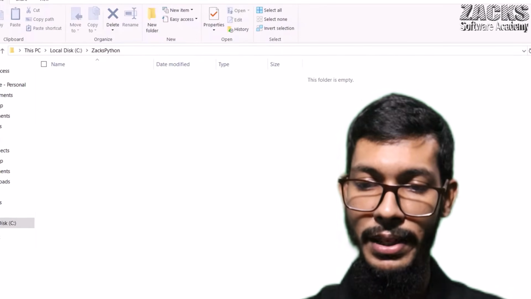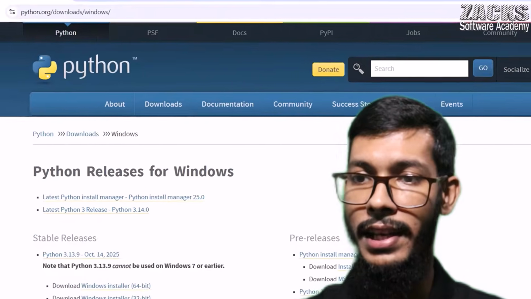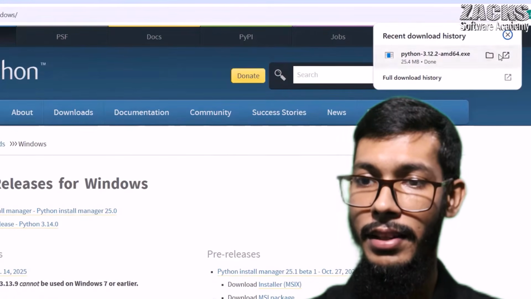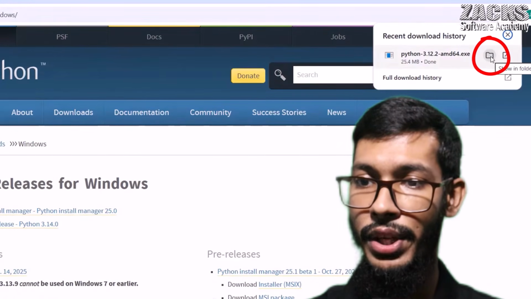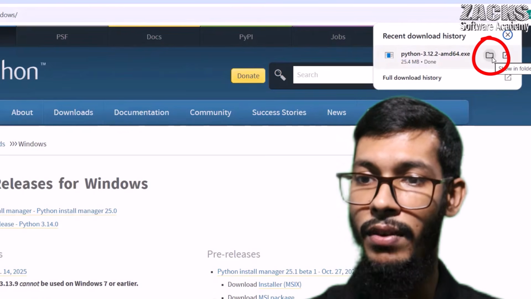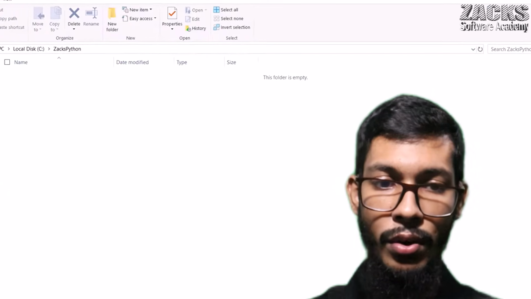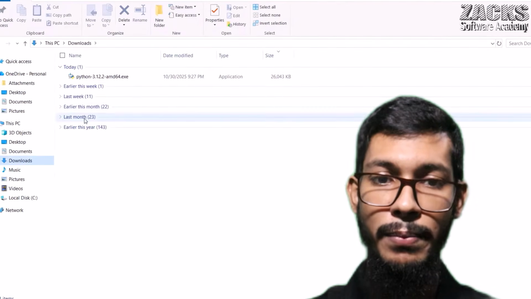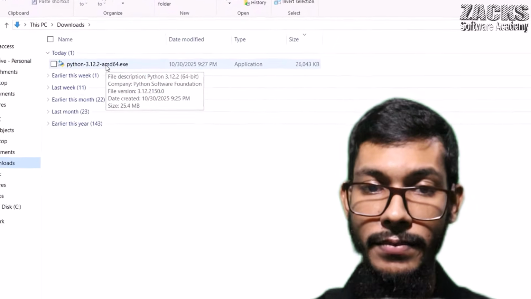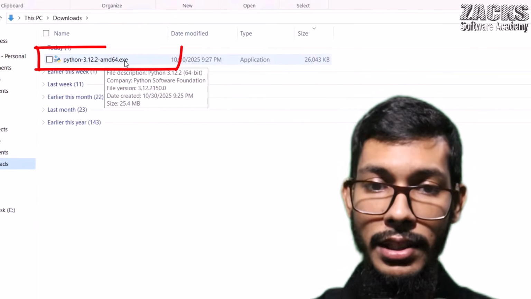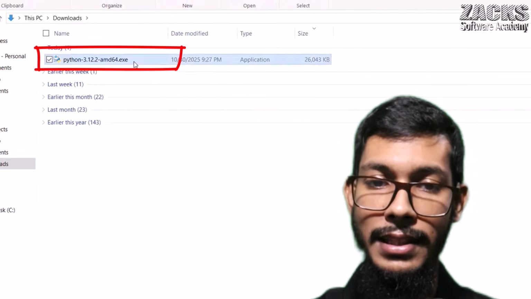Now let me go to the download. It is downloaded now. You can click here, then show in folder. Are you observing? Show in folder. Simply click here or directly go to your downloads folder. So are you observing Python 3.12.2 now? Let me double click.